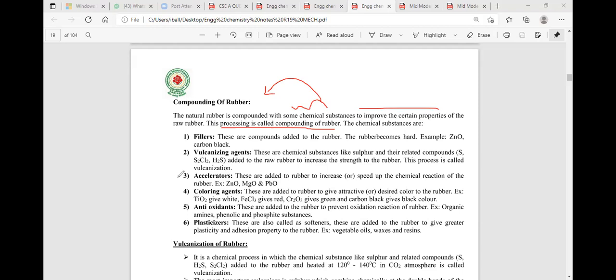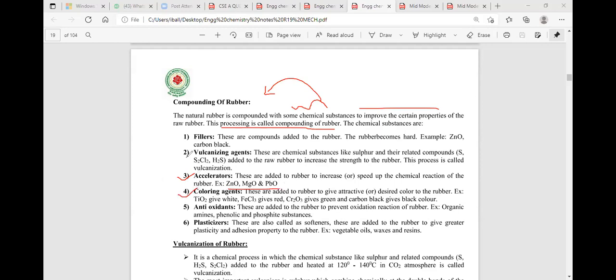Next. The third additive we are adding is the accelerators. Accelerators are nothing but catalysts. When they are added to the rubber, they increase the polymerization process and the product formation. The catalysts used in the compounding process of natural rubber are zinc oxide, magnesium oxide, and lead oxide.